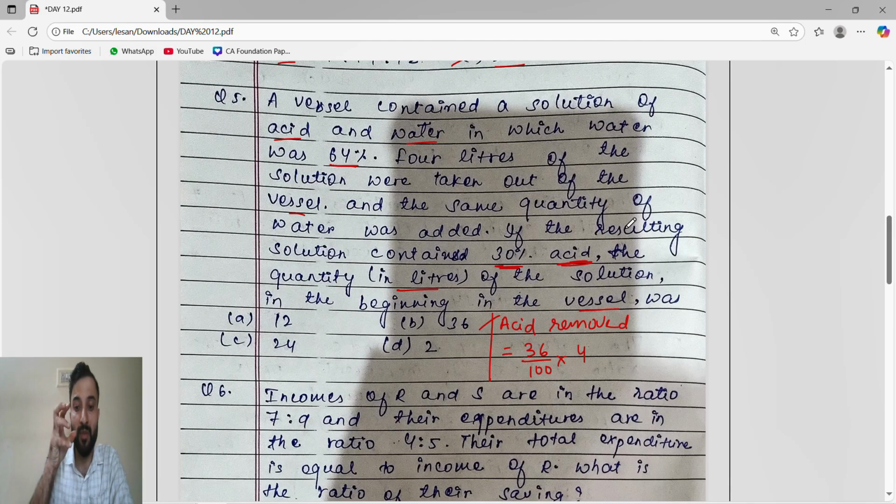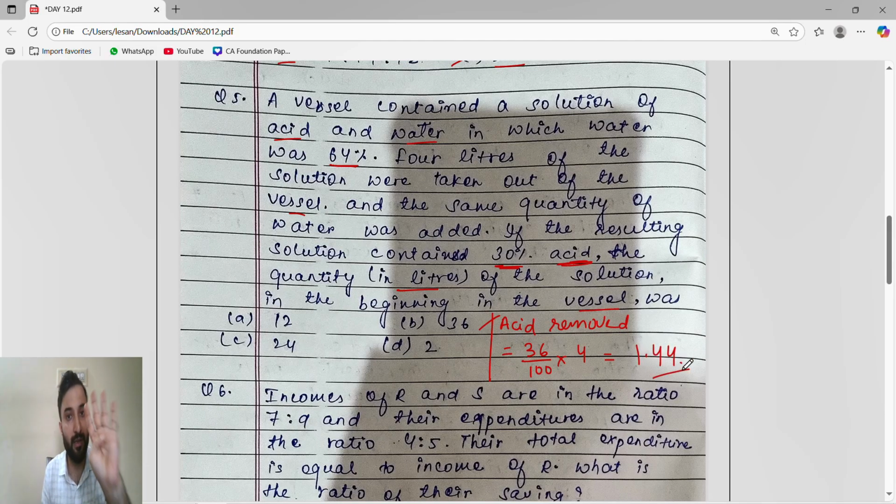That means acid is 36% of 4 liters. 36% of 4, where of means multiply, so 36 by 100 is 0.36, multiplied by 4.